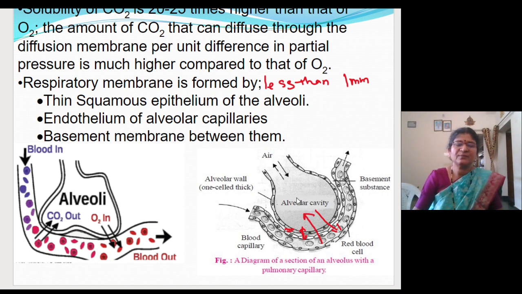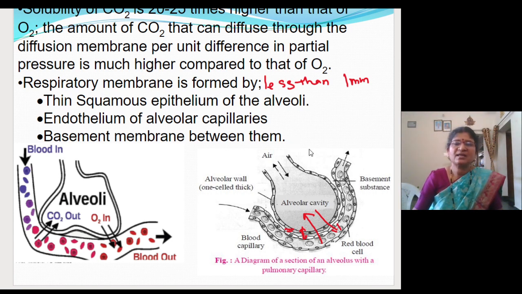So here the diagram is shown very clearly. In the alveoli, oxygen partial pressure is more, so the oxygen from the alveoli will enter into the blood. Fine. And carbon dioxide concentration in the venous blood will be more and in the alveolar air it will be less. So carbon dioxide from the blood capillaries enters into the alveoli, and from the alveoli it is expired through the respiratory system. Hope it is clear, children.